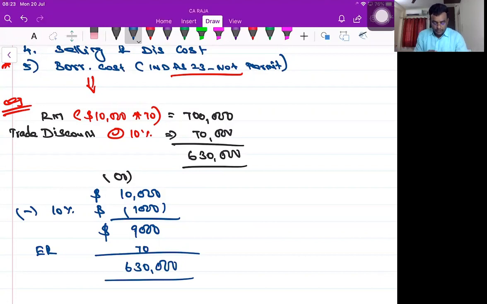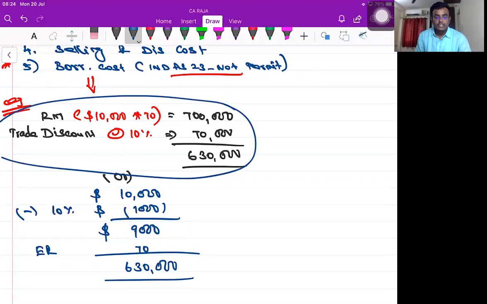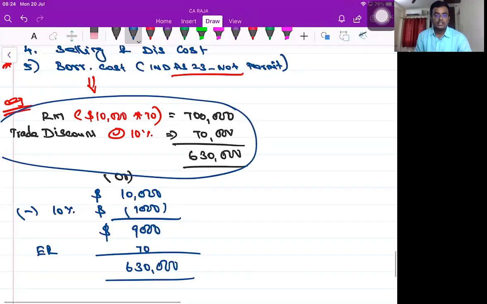I will reply to a message. I will join with you. Number 2, sir. Why? The answer is the same now. No, sir. The dollar rate. It is not a cash discount. Then how can you people give this answer? So what is your problem? You are getting 630, you are getting 630 only. But in a 5 marks question, in this case I'll be getting 5 marks. In this case I'll be getting only 4 marks.